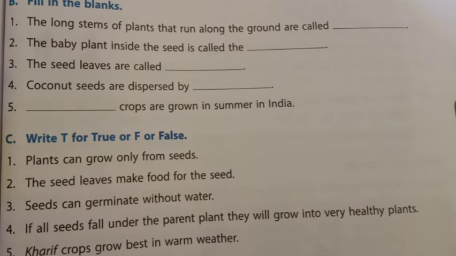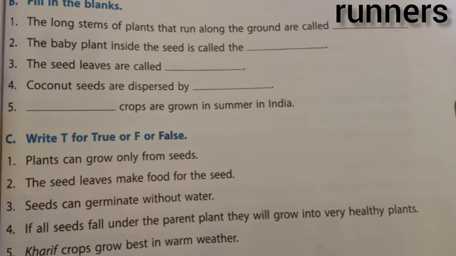Now section B, fill in the blanks. First question, the long stems of plants that run along the ground are called dash. What is the answer? Yes, runners. You can write runners there.